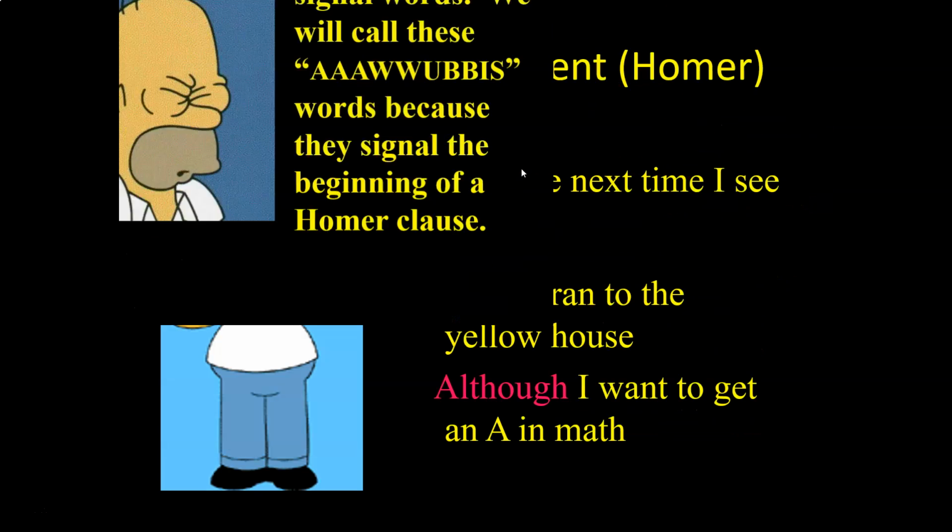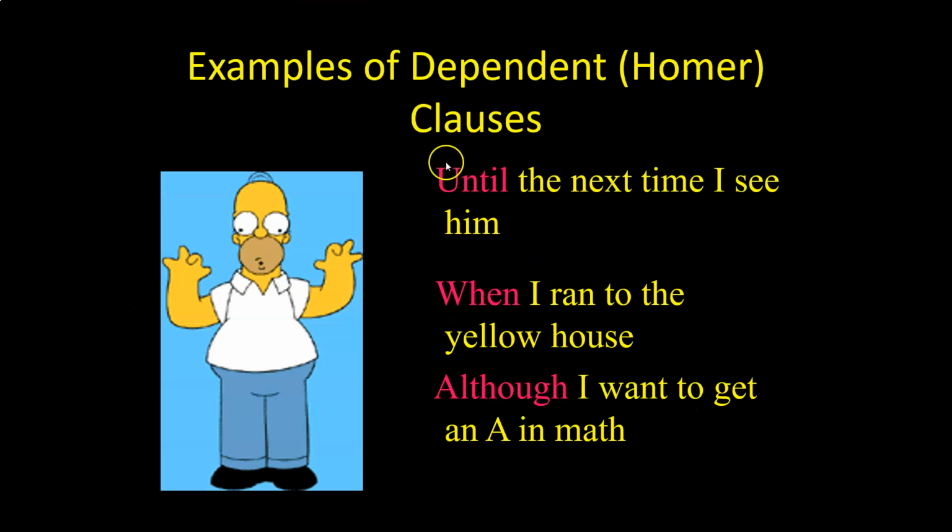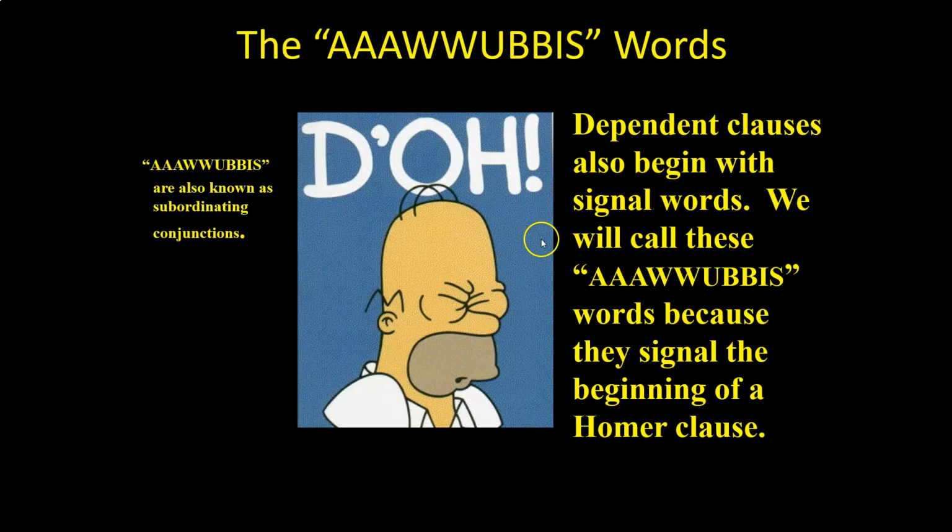So if we go back a couple of slides, right, we have some subordinating conjunctions here. Until, when, although. Anytime you put one of these in front of a complete sentence, it turns it into a Homer, a dependent clause. Okay?